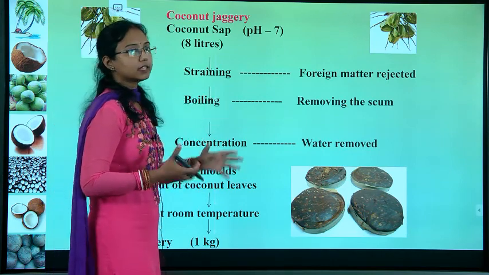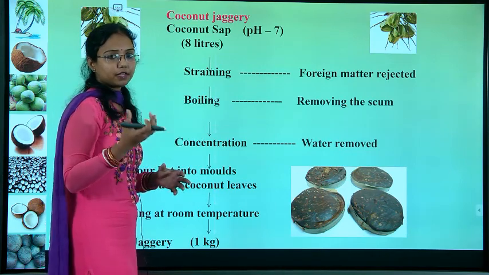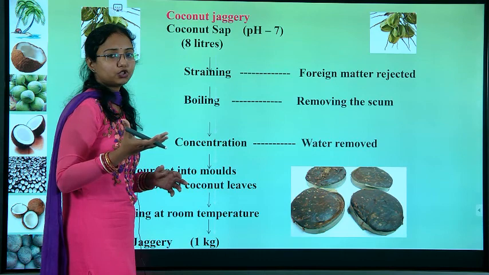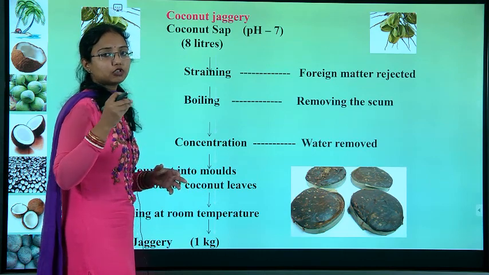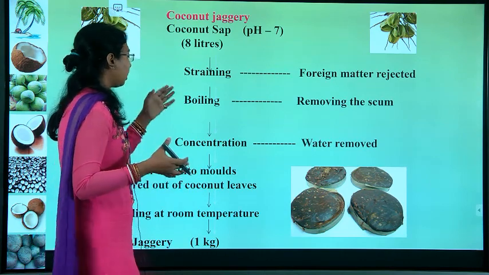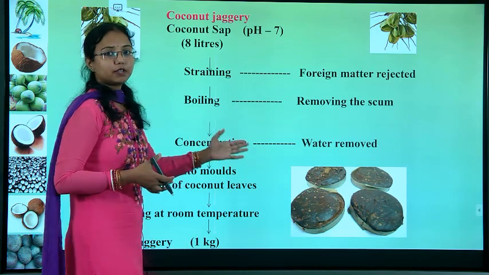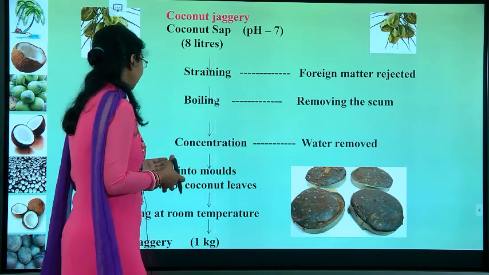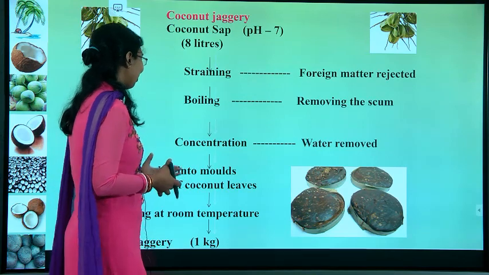So, removal of the scum. Scum is the foam part. When you boil something or there is sugar, there will be foam formation. That part is known as scum. After that we will concentrate it and remove the water. Then we will pour it into the hot molds prepared out of the coconut leaves.